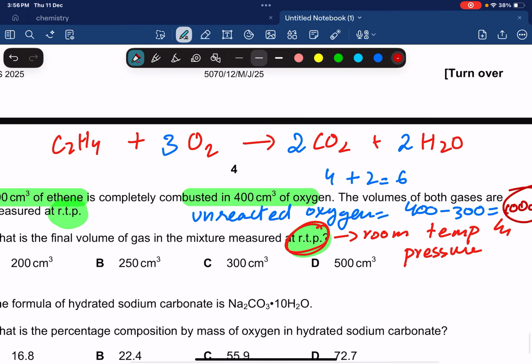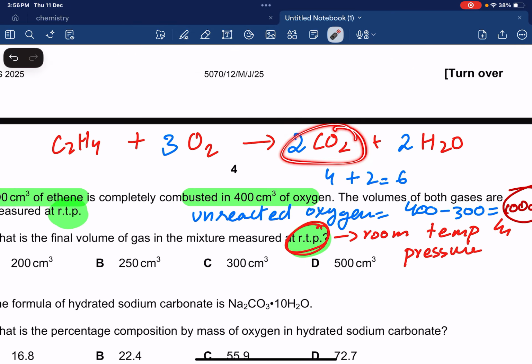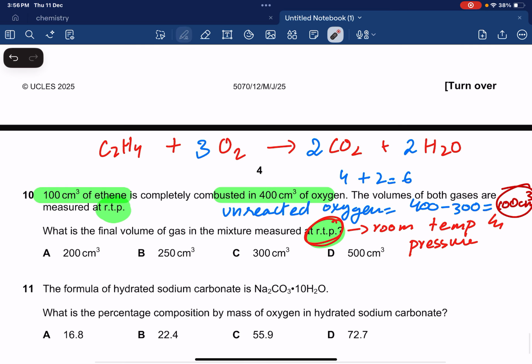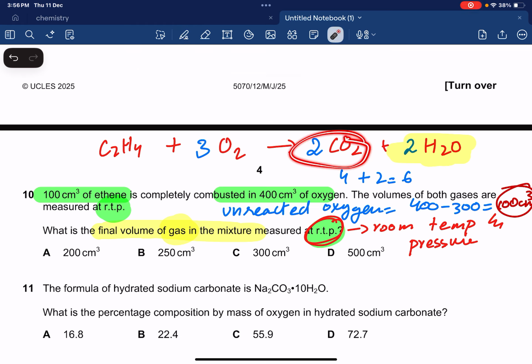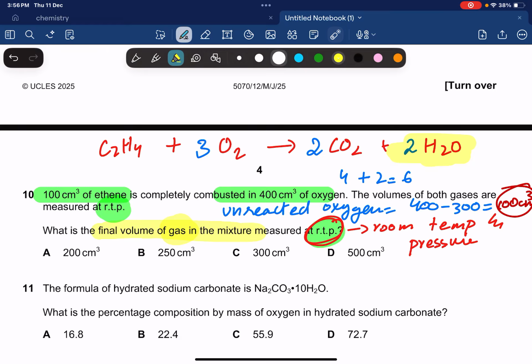Now let's find out the volume of carbon dioxide. We don't need the volume of water. Why don't we need it? Because at RTP we are only finding the final volume of gas in the mixture, and at RTP water is a liquid, not a gas. So if this is 100 and this was 300, the carbon dioxide is going to be 200 cm cube, easy peasy, lemon squeezy.